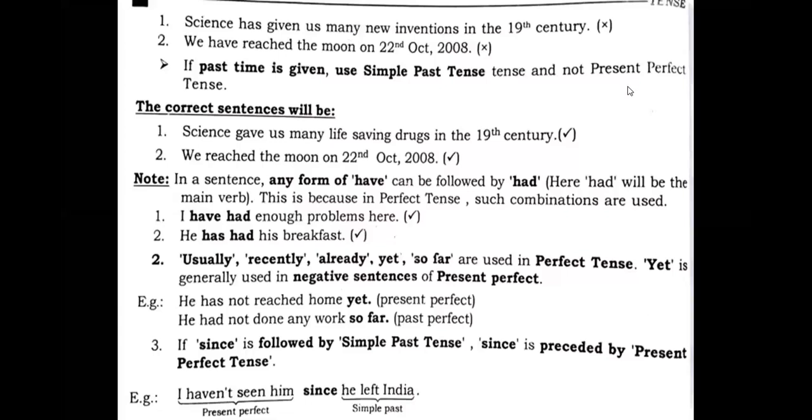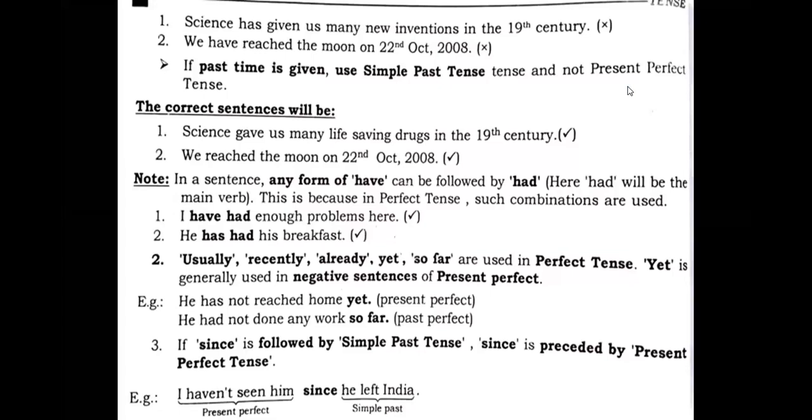Students, you see, after the sentence, note that in a sentence, any form of have can be followed by had. Let me just tell you, have works as a helping verb as well as a main verb. Here had will be the main verb.